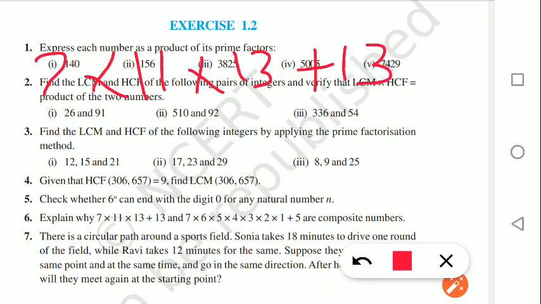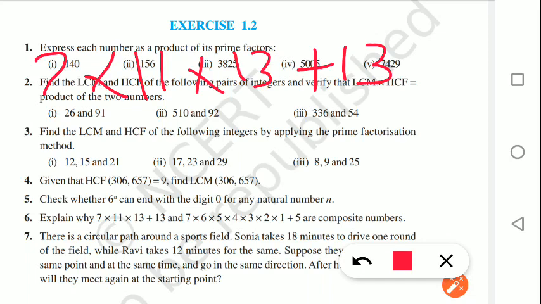Remind yourself. What did you say? A composite number is a number which is having more than two factors. Yes, a number which is having more than two factors.